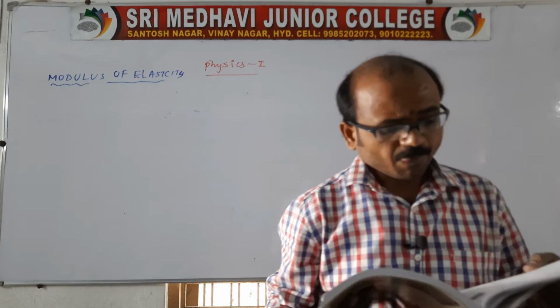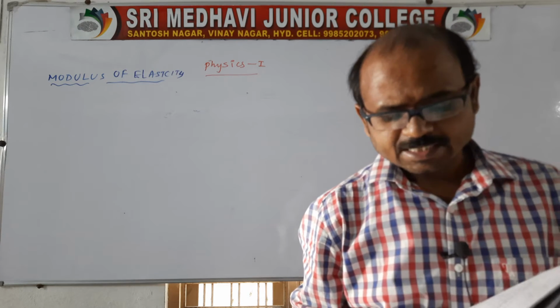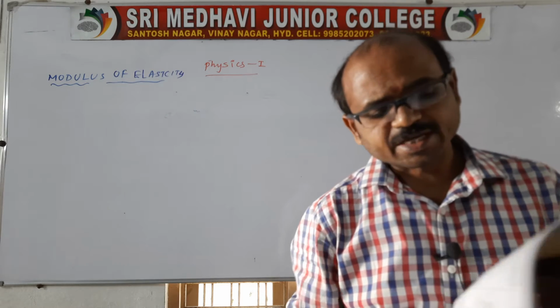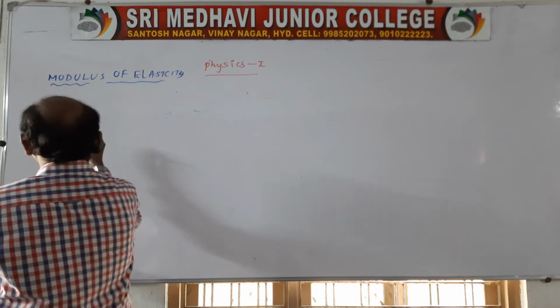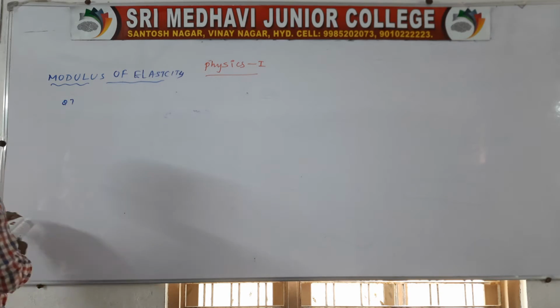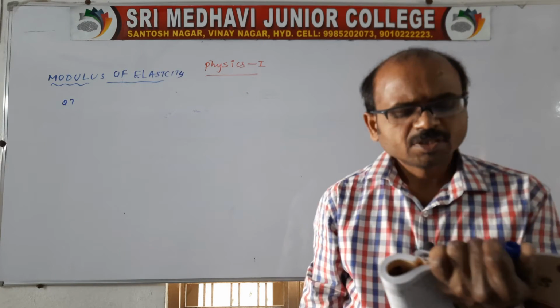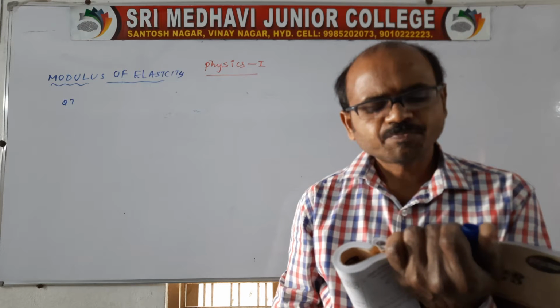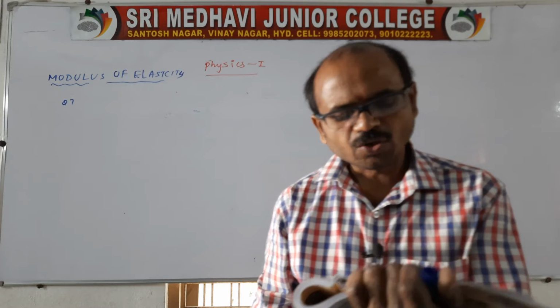Look at the next question, continuation. So 7th question, 7th, 8th, 9th, 11th, all related to the same topic. And come to the 7th one, question number 7. Look at, there are two wires of the same material, their radii and lengths are both in the ratio 1:2. The extensions produced are equal. What is the ratio of the loads?